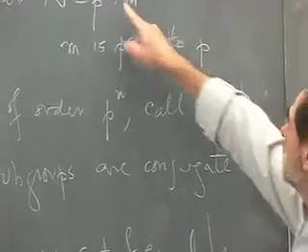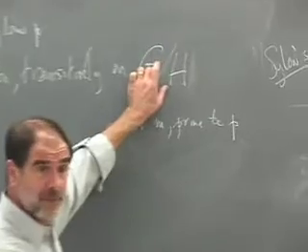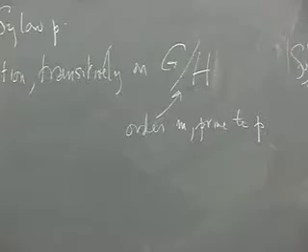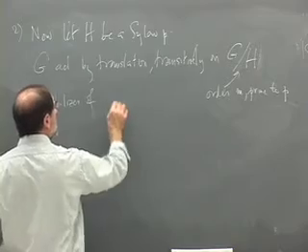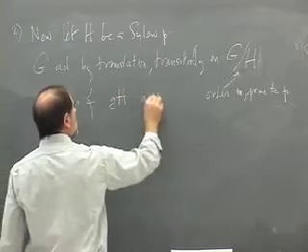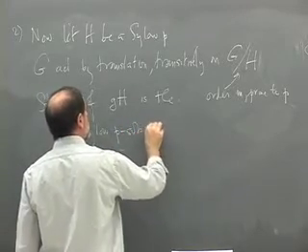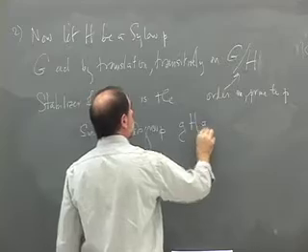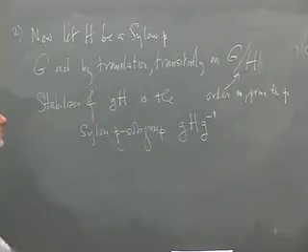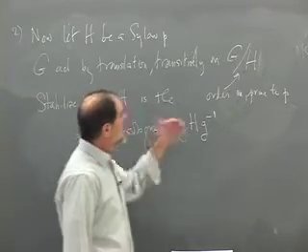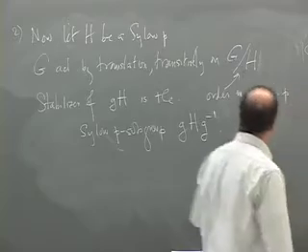Now that we have a subgroup of order p to the n, we can change the set that the group is acting on to be this by translation. It acts transitively on it because it always acts transitively on a coset space. So the stabilizer of the coset gH is the Sylow p-subgroup gHg inverse, because we know this from our general action. And we have to show that any Sylow p-subgroup is of this form.